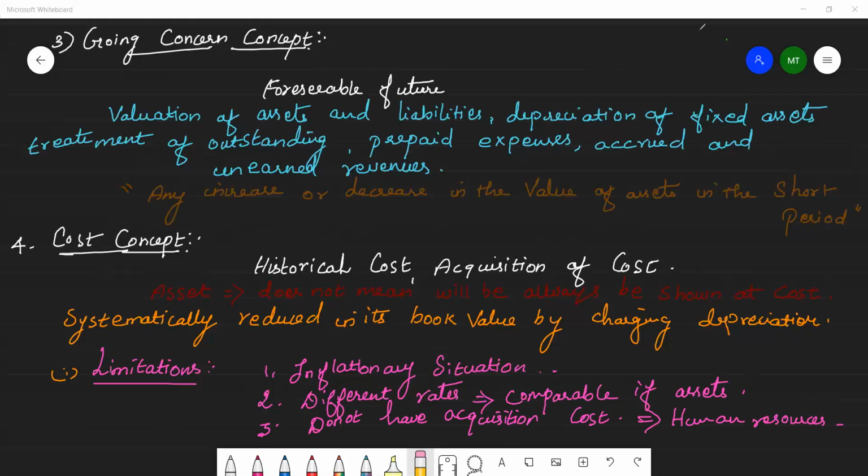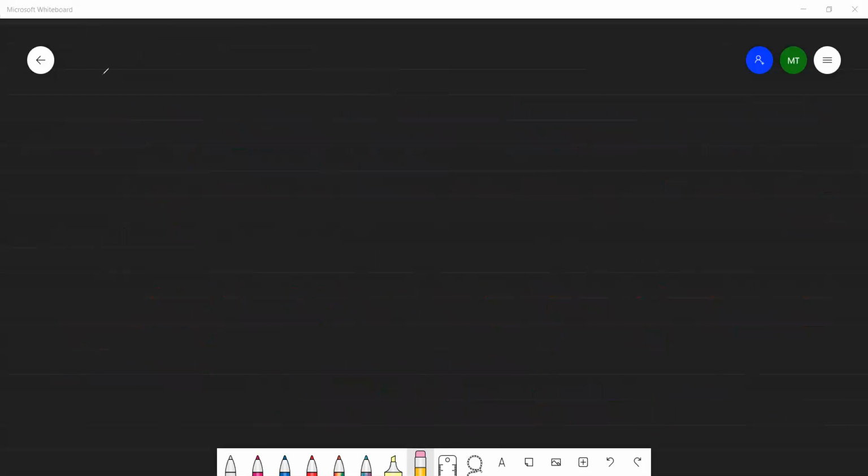So the next concept, the fifth one, is the dual aspect concept. According to this concept, every transaction or event has 2 aspects.